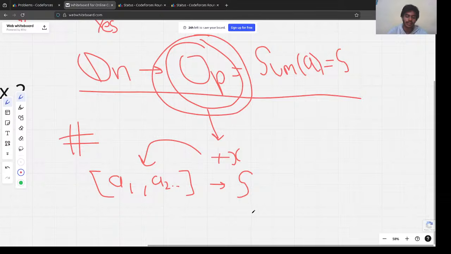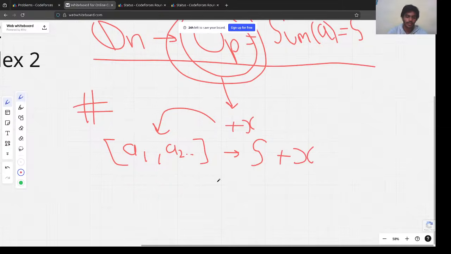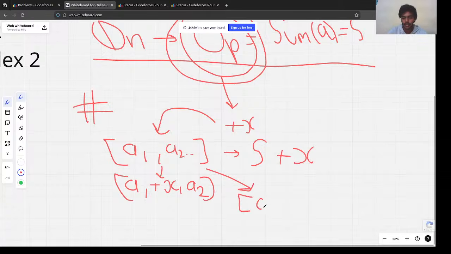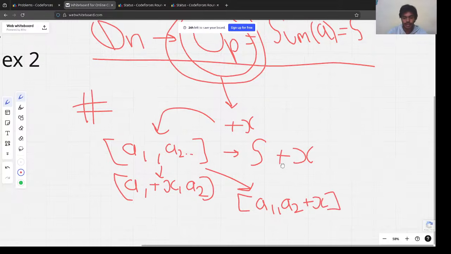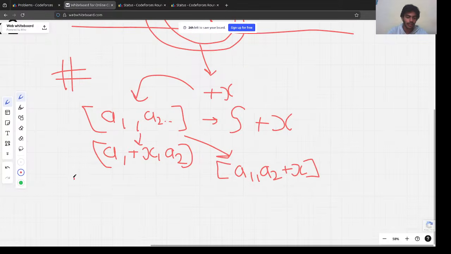Let's say the array is a1, a2. We can add x to the first element, which would make it a1 plus x, a2. Or we could add it to the second element, which would make it a1, a2 plus x. Either way the sum would be the same, right?